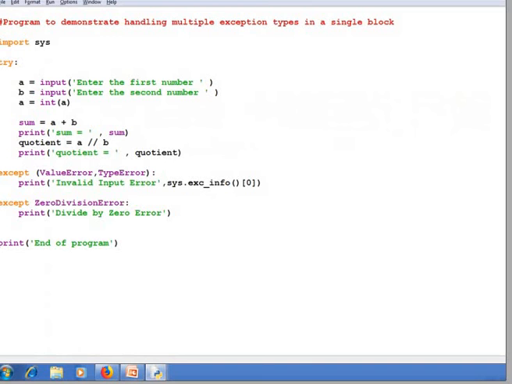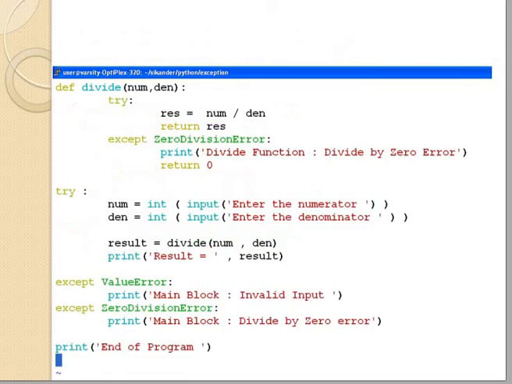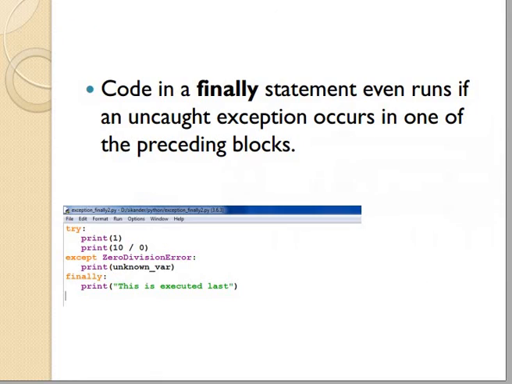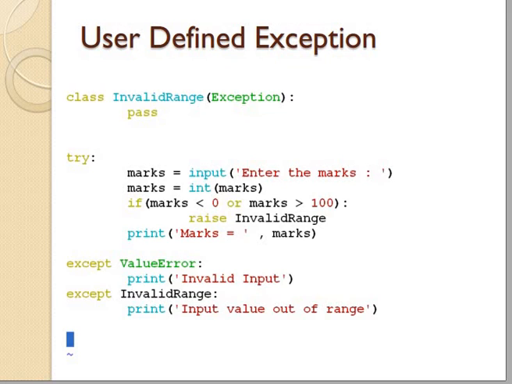In the next lecture we will discuss user defined exceptions and also do programs in Python IDLE, how to create user defined exceptions and how we can give our conditions in exceptions so that we can print our own messages.